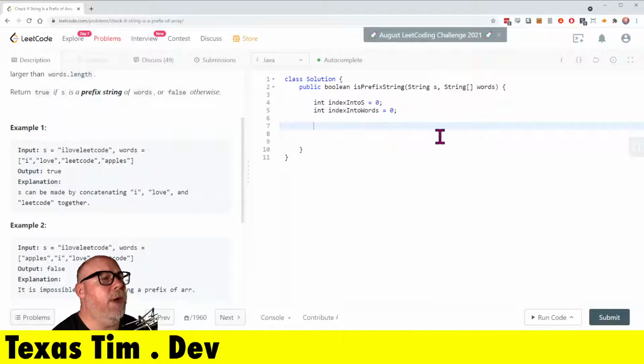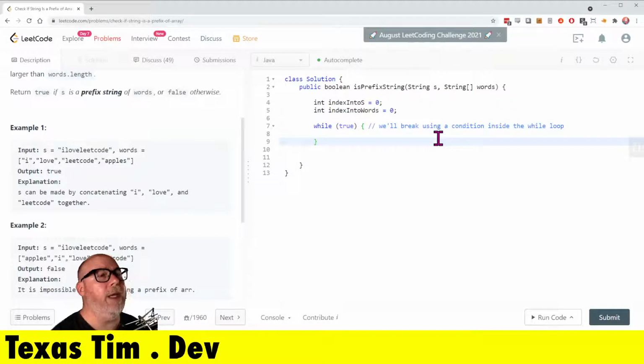How about for now, let me do while, and I don't know what that condition will be. I'm thinking we'll return false from inside the while if we detect a mismatch, or we could return true from within.